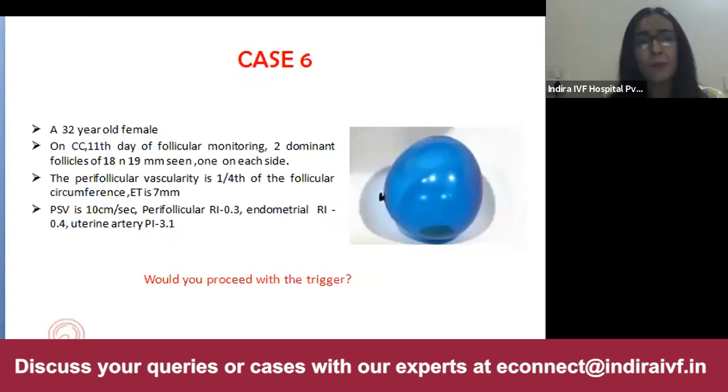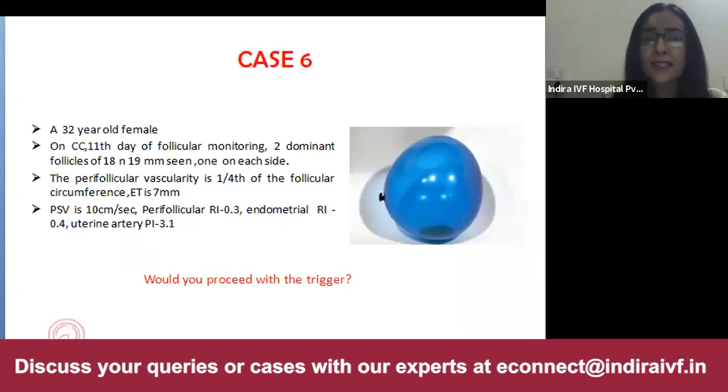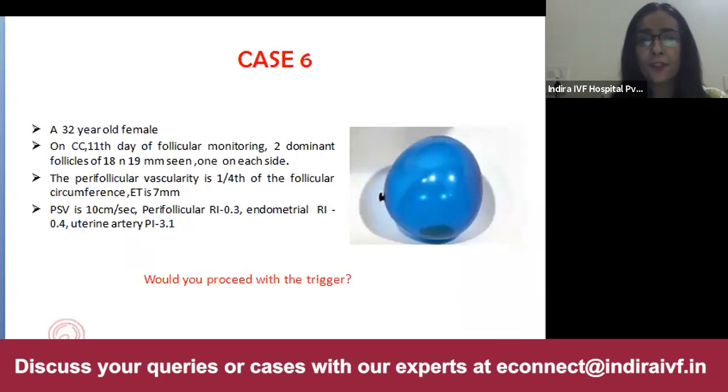Okay, now we come across another interesting case. Suppose we've given stimulation and we've got a beautiful, mature follicle, time to give a trigger. This is a case scenario in front of you: a 32-year-old female on clomiphene, 11th day of follicular monitoring, two dominant follicles of 18 and 19 mm, one on each side.